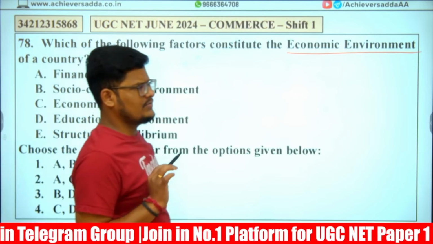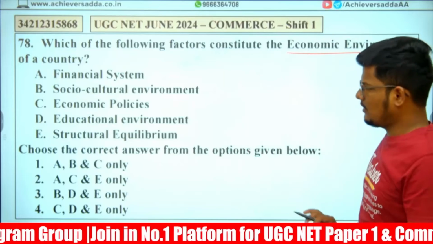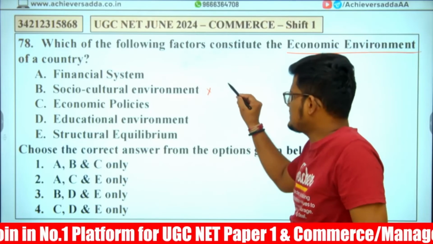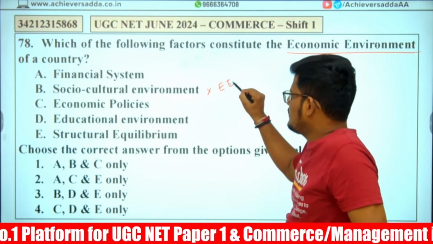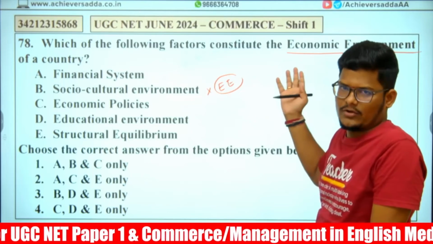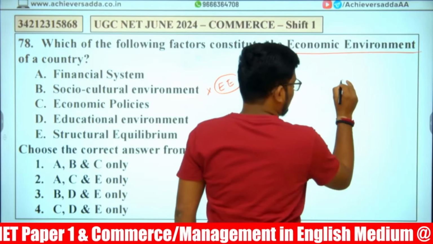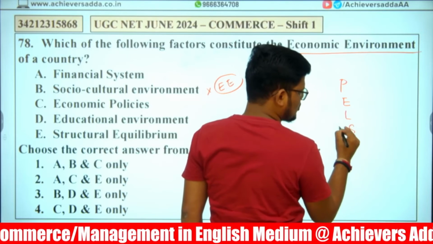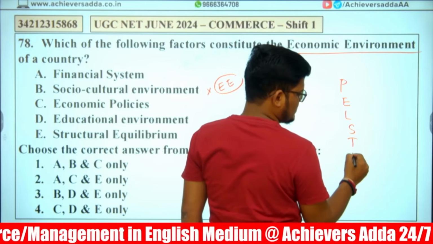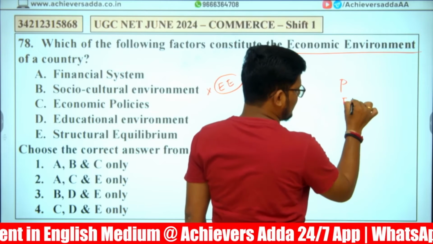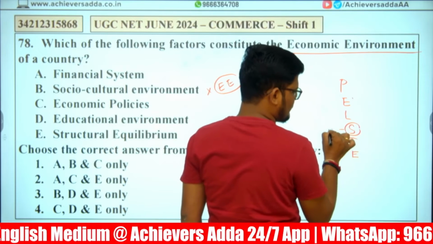Sir, economic environment. Look at the question. Socio-cultural environment is part of the external environment. It is a separate factor. It does not come under the sub-factors of the economy. Because in a PESTLE analysis, political, economical, socio-cultural, technological, legal, and ecological, it is separate.